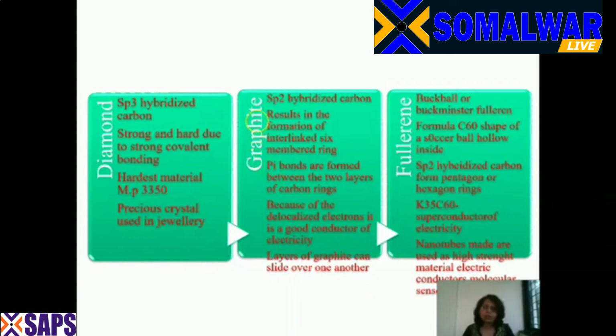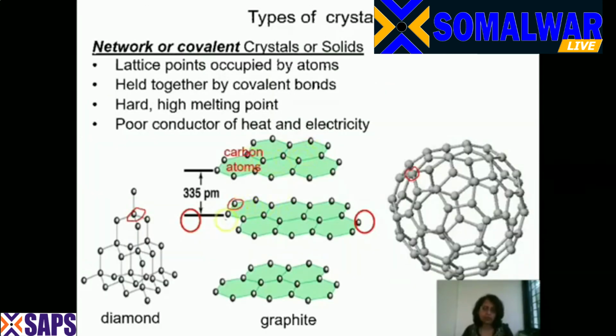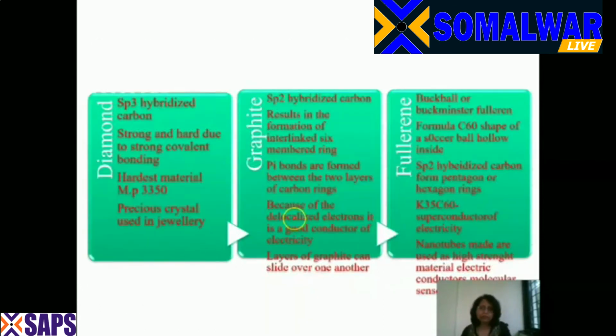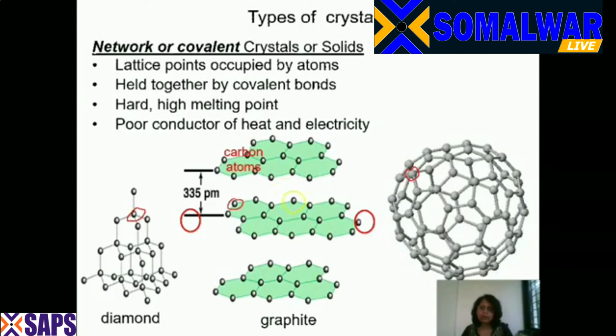Now coming to graphite, as I told you, it has sp2 hybridized carbons and it forms a hexagonal ring, and these are interconnected. These rings are connected with each other and they form layers, resulting in the formation of interlinked six-membered rings. Now, as it is sp2 hybridized, the pz orbital of this carbon is free, and the pz orbital of this carbon is also free. So these pz orbitals form pi bonds.